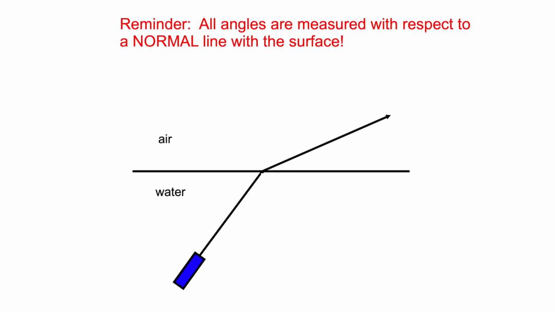Now, the angle that we measure is always measured with respect to the normal line that's drawn to the surface. So I don't measure the angle from the ray of light to the surface. I draw a 90-degree angle with respect to the surface. We call that a normal line. And then we measure the angle from the normal line to the light ray.